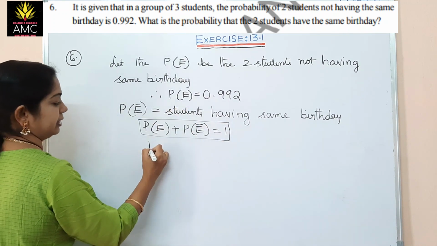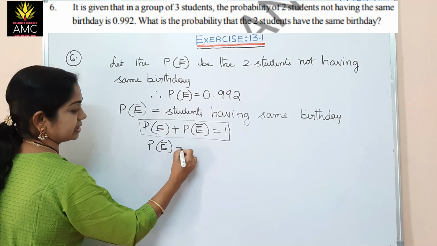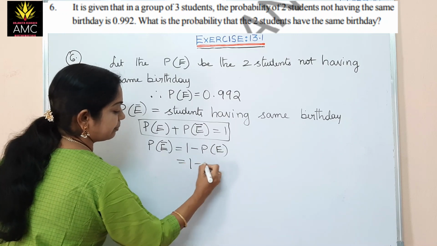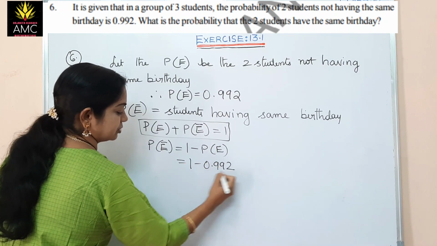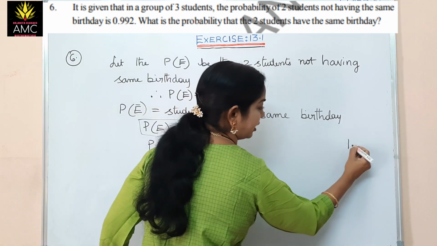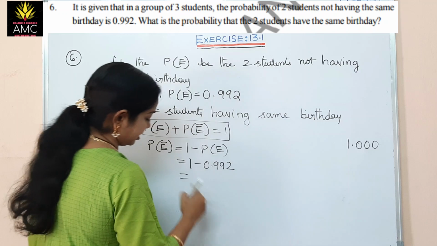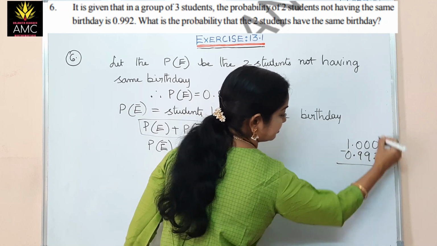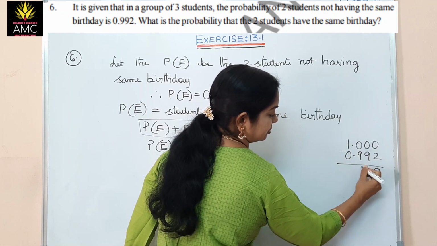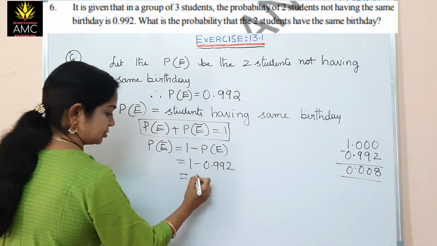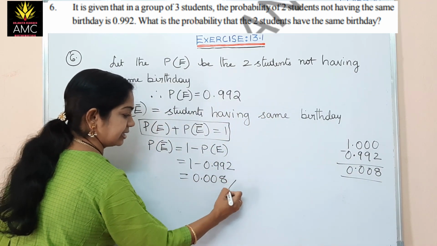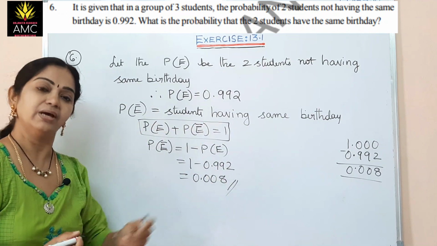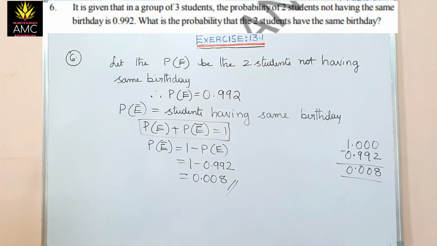Now we will substitute. We want P of E dash, that is equal to, if you shift it, 1 minus P of E, so 1 minus 0.992. So that we will calculate in the rough part. 1, so 0.00, you have to take. If you take the subtraction, this is 8. So hence, the probability of two students having the same birthday is 0.008. Please make a note. Let's see the next problem.